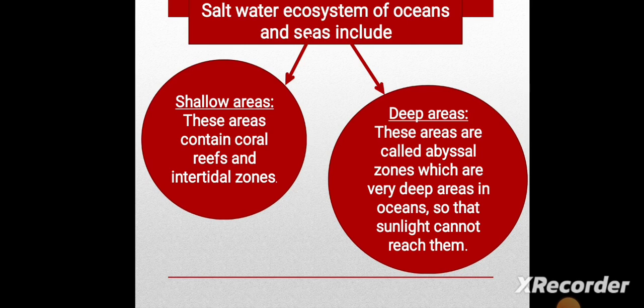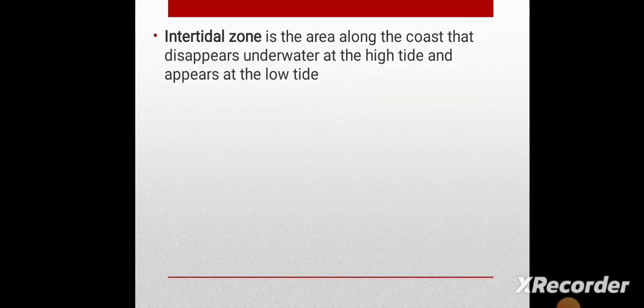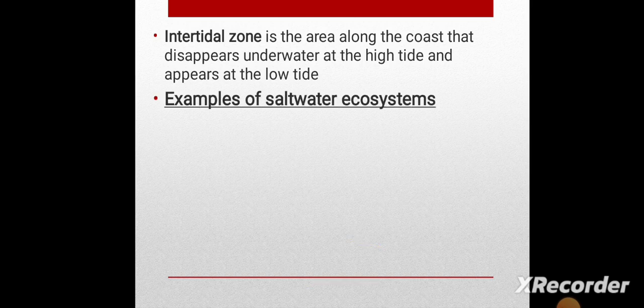Areas that are called abyssal zones, which are very deep areas in the ocean, so that the sunlight cannot reach them. So it's dark there. Intertidal zones definition, it's the area along the coast that disappears underwater at high tide and appears at low tide.